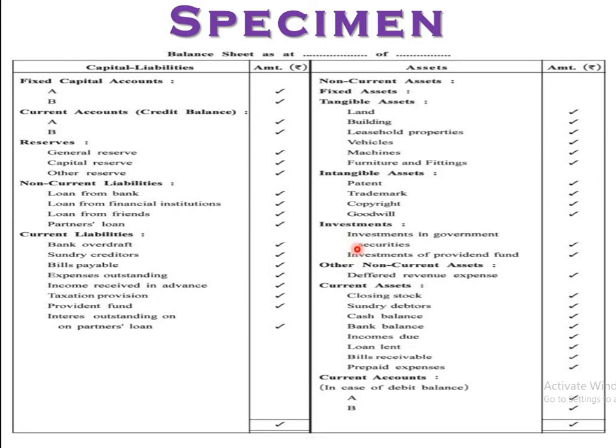Balance sheet as at or as on, right? You know that one, why it is written. Now the left hand side, that is capital and liabilities. Here there is no debit or credit, you know. On the right hand side, that is assets. Starting with the capital and liabilities, fixed capital accounts of A and B, we are following the fixed method then, and current accounts, that is credit balance. Here, see, credit balance we already discussed.